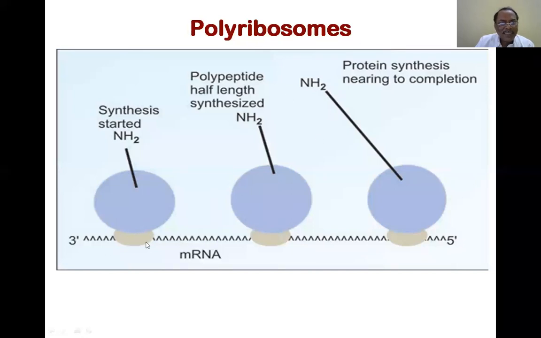And in a single mRNA, there are 1, 2, 3 complexes, at different levels of synthesis of protein. This type of protein synthesis activity is possible only in bacteria.